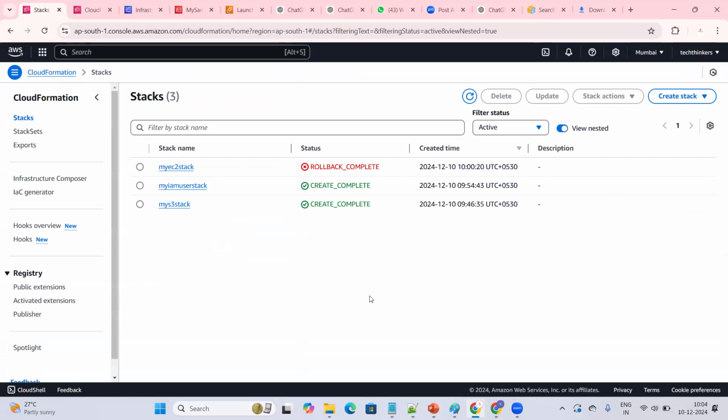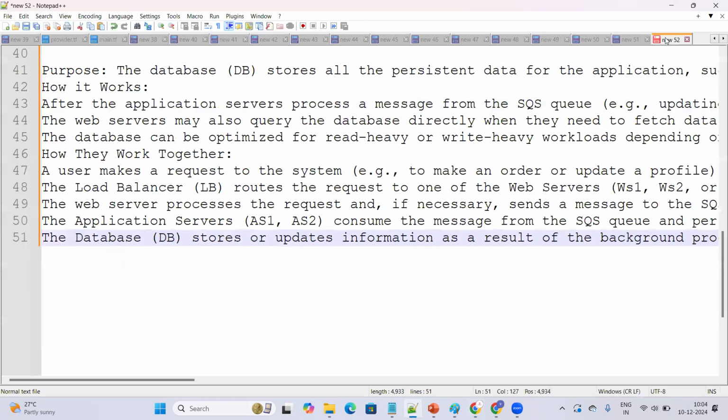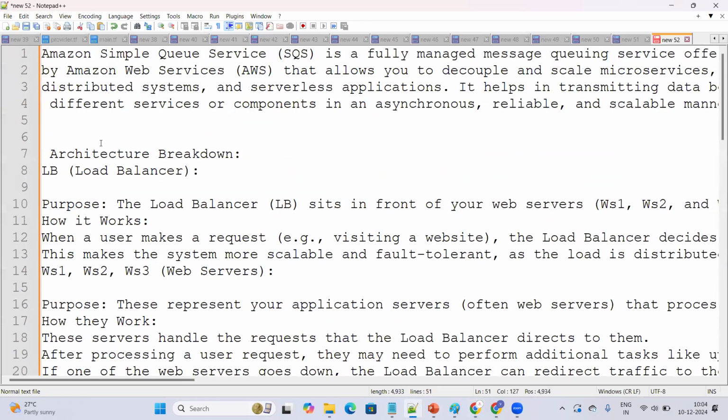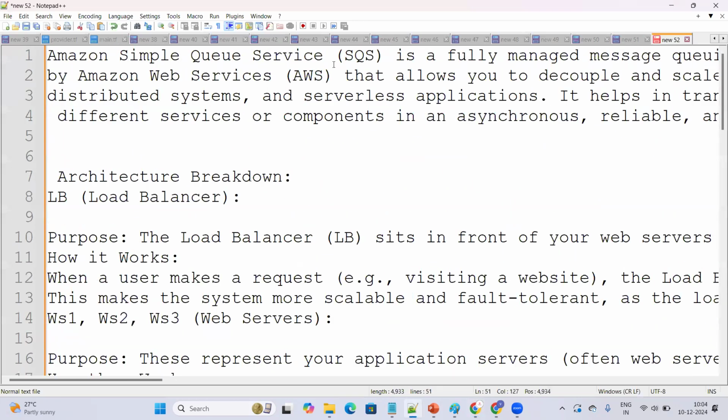We have seen CloudFormation today. Let me go through another service which is called SQS. We have already understood about SNS, right? SNS stands for Simple Notification Service. We have already come across it. And there is also a service called SQS, Amazon Simple Queue Service.